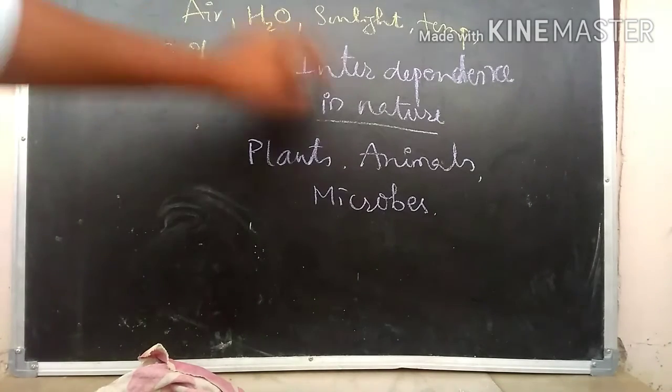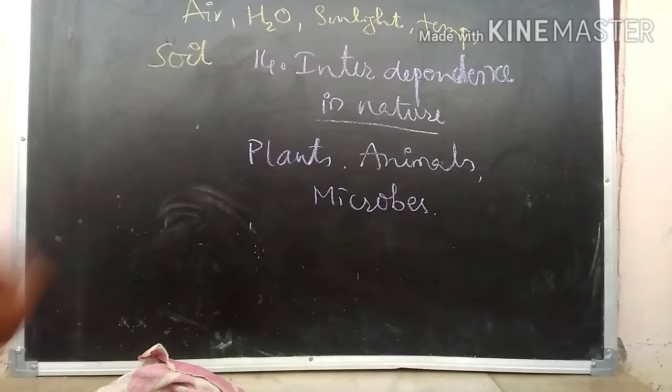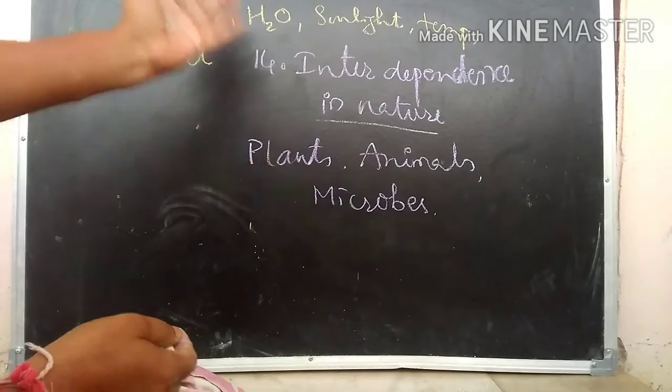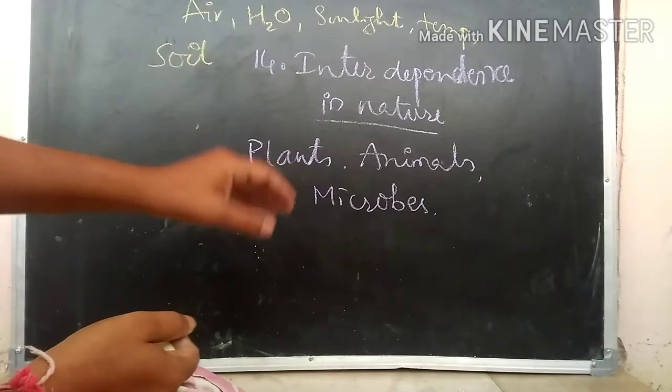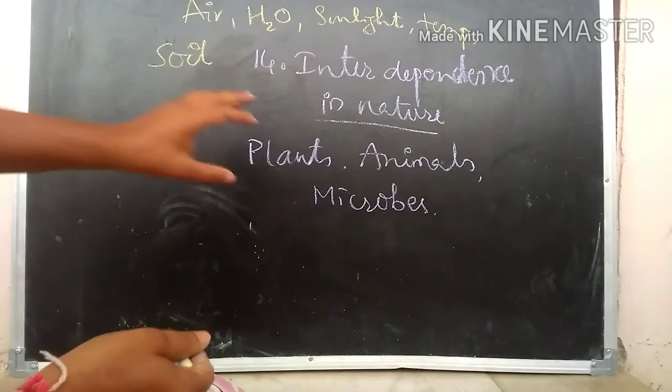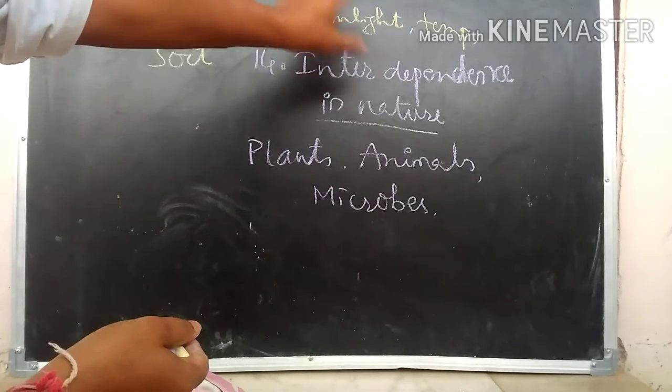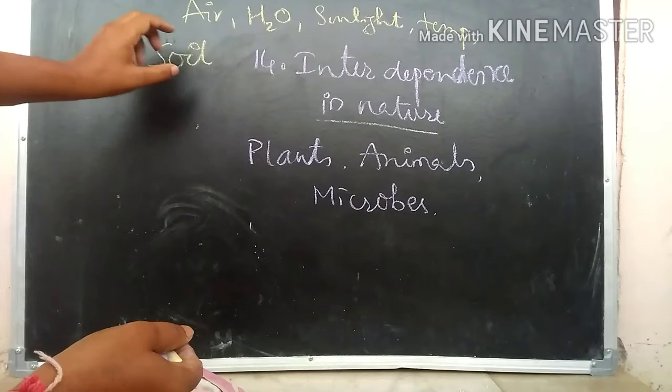All these are also present in the nature. So when you look at these examples, we can conclude that here in the nature there is air, water, sunlight, temperature and soil.